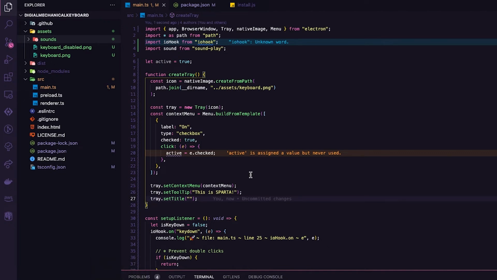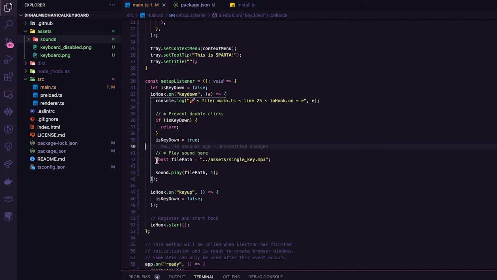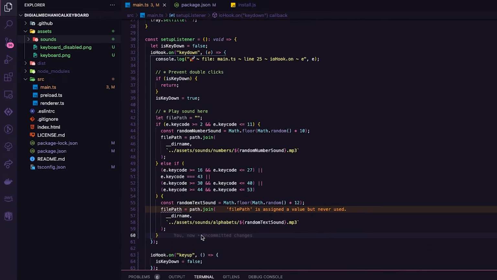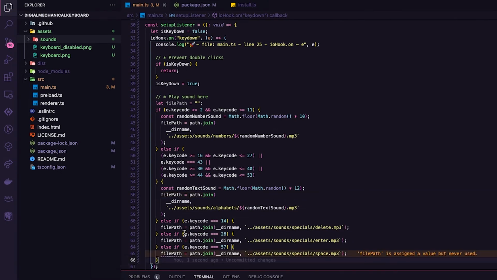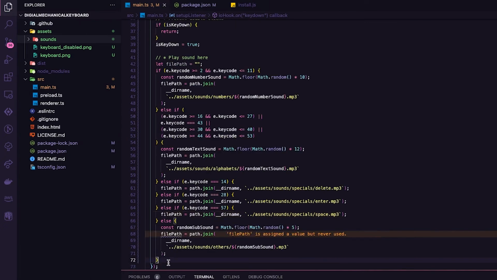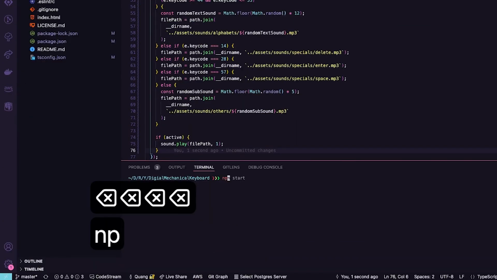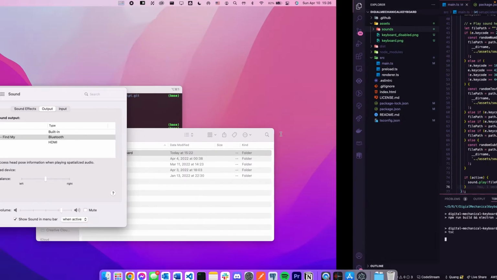For some final quality of life changes, I randomized the audio files for number keys as well as normal keys like the letter keys. I use special audio files for special keys like space and enter. I also provide unique randomized audio files for supplemental keys such as Shift, Command, Control. And that's all the changes we need. Let's start the program and give it a test run.